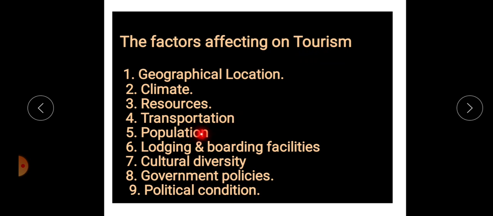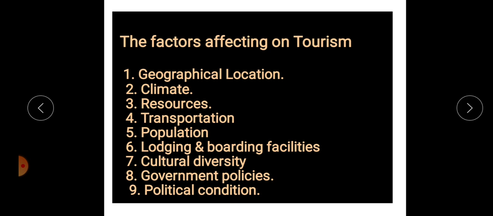The population is also necessary for several tasks, like guides for tourists, work in the hotels, and other services like the marketplace and other facilities, which are provided by the people. That's why the population is a major part of tourism.